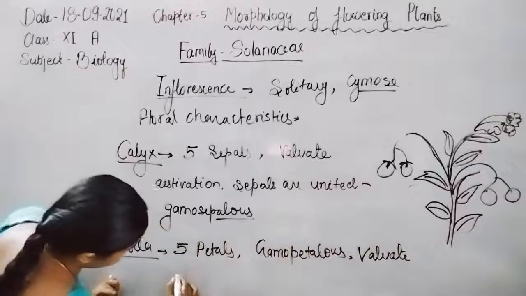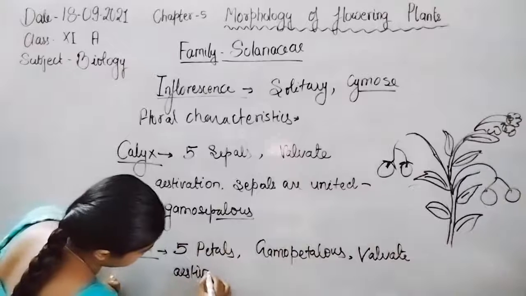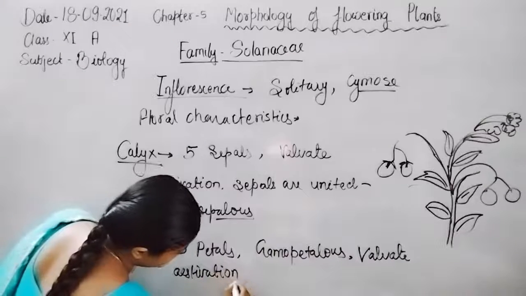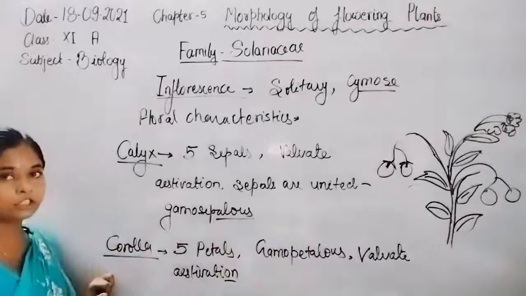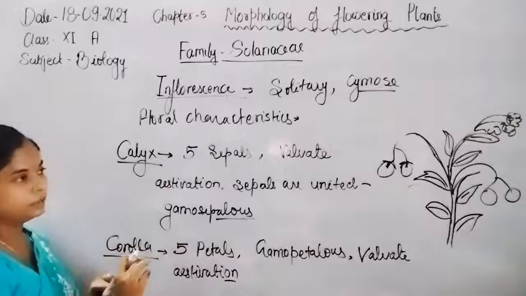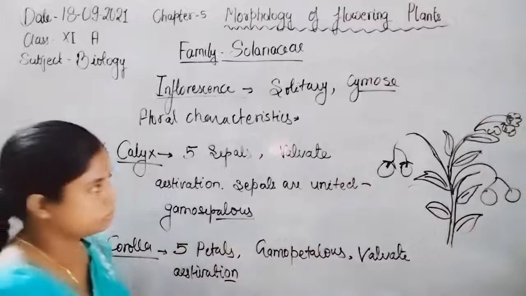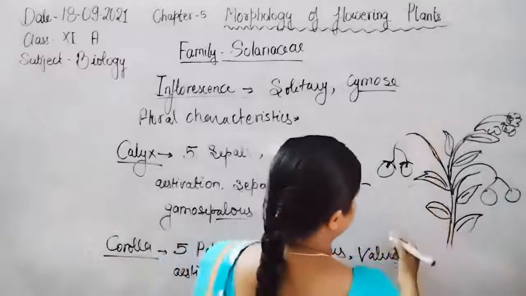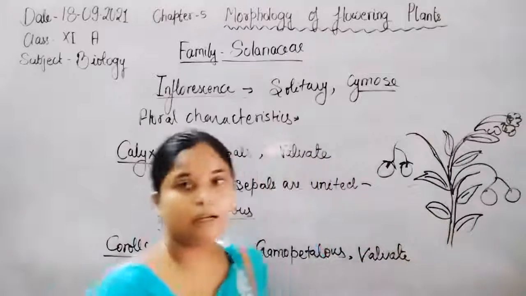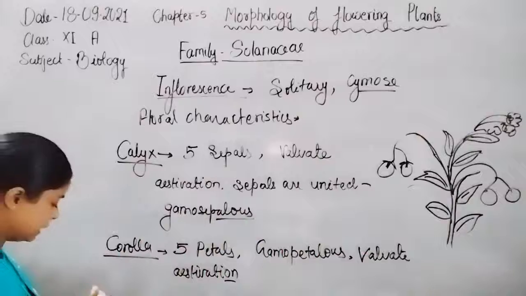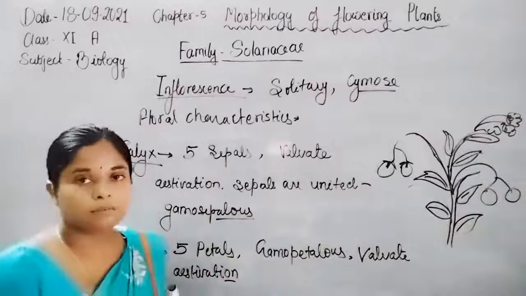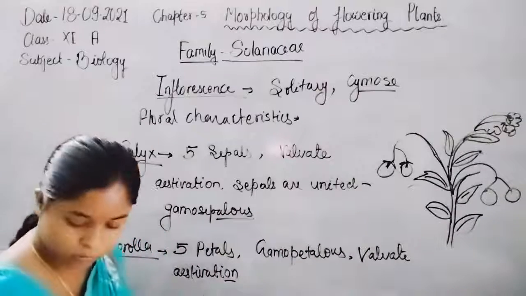The corolla forms the second whorl of the flower. How they are arranged to form valvate estivation, we will discuss with the help of a floral diagram.